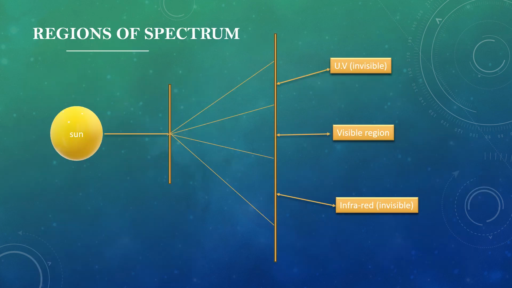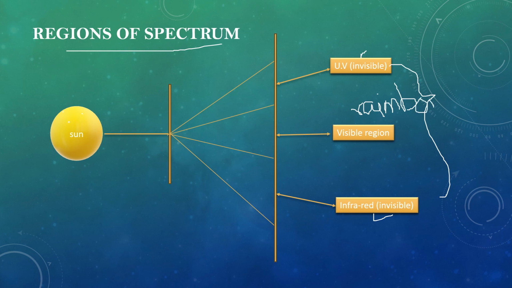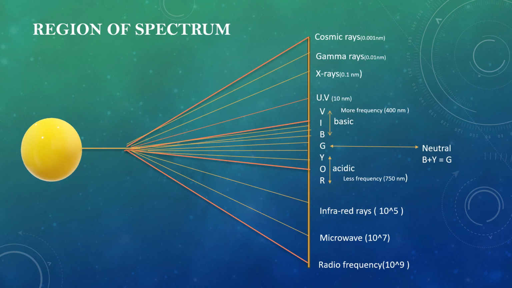Now there are some regions of a spectrum that are divided into three. These two can't be visible. We cannot see them with the naked eye. And this region is visible, which we call a rainbow. The best example of this kind of spectrum is the rainbow. Now these three regions come from the incident ray of the sun. As the sun consists of all three regions, we're going to discuss these three regions with respect to the sun.